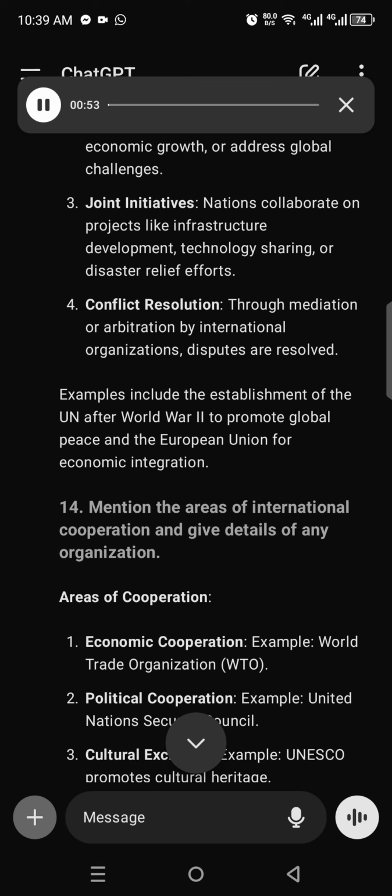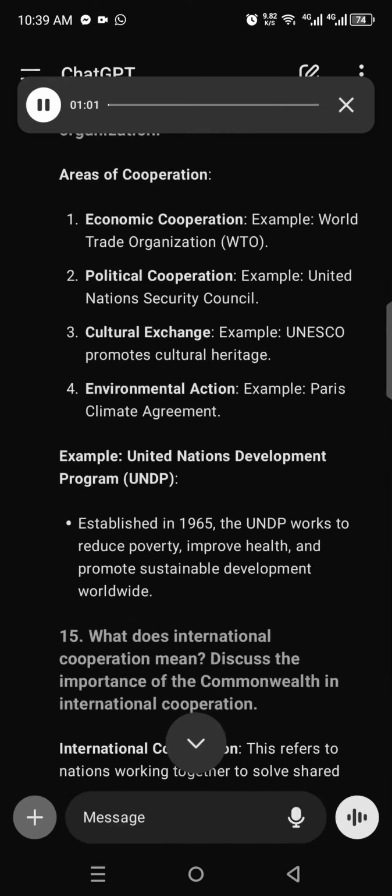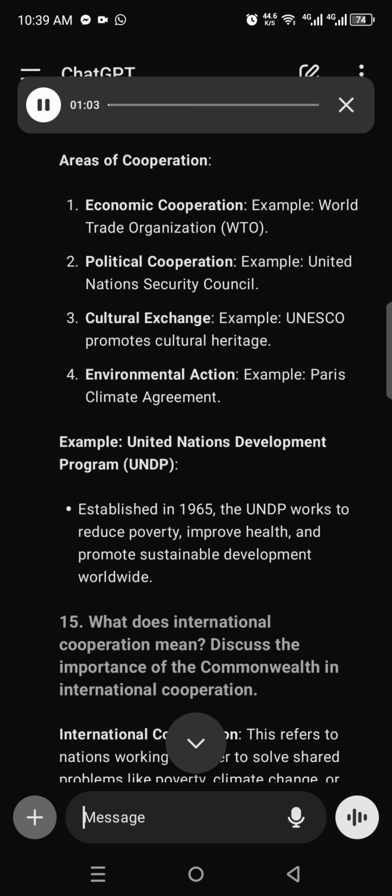economic integration. 14. Mention the areas of international cooperation and give details of any organization. Areas of cooperation. 1. Economic cooperation. Example, World Trade Organization, WTO. 2. Political cooperation. Example, United Nations Security Council. 3. Cultural exchange. Example, UNESCO promotes cultural heritage. 4. Environmental action. Example, Paris Climate Agreement.